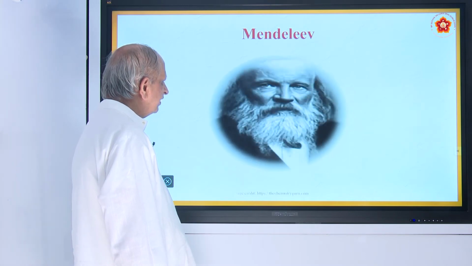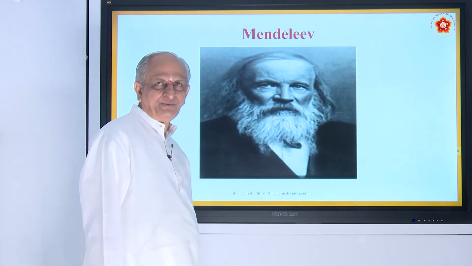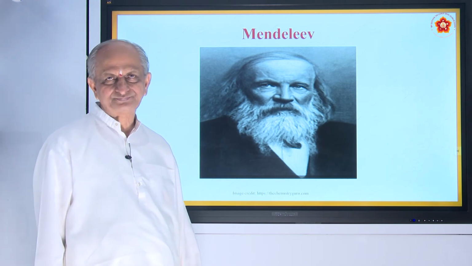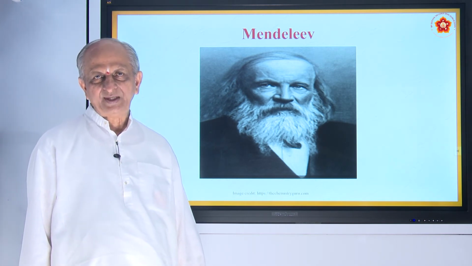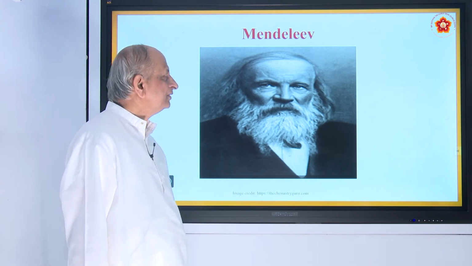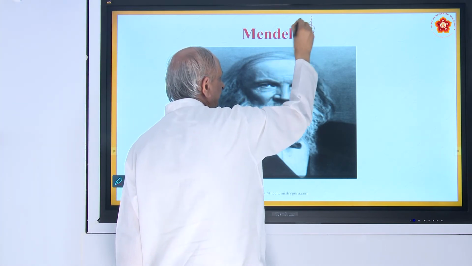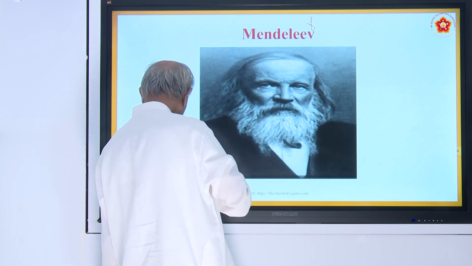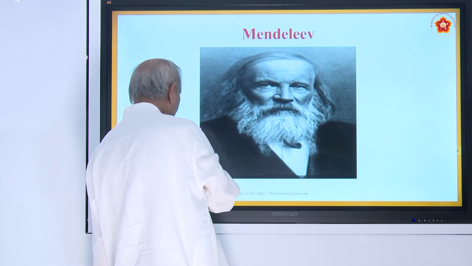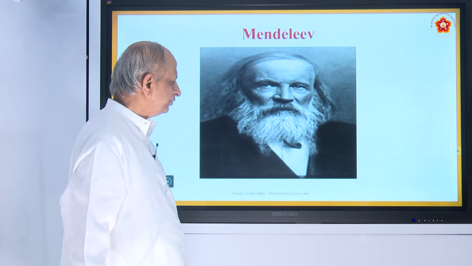And this is a beautiful photo of Mendeleev, a Russian scientist. His full name is Dmitri Ivanovich Mendeleev. It is spelled in different ways, but for practical purposes we call it Mendeleev.